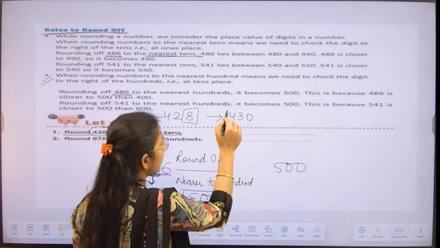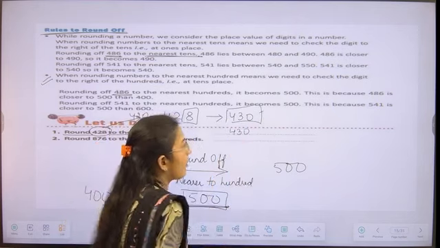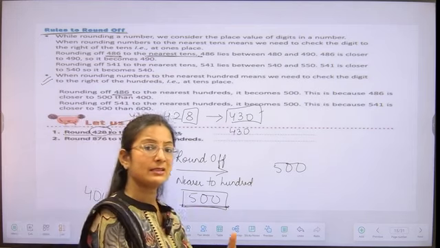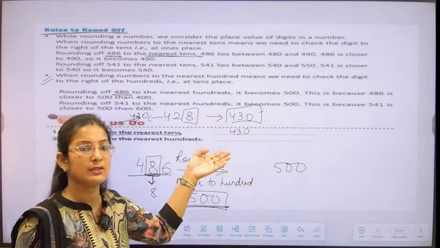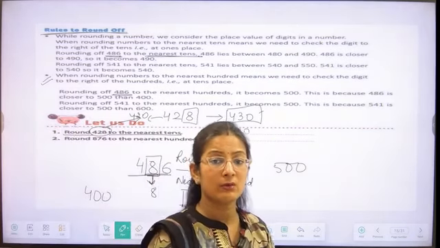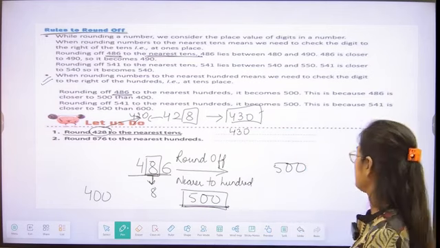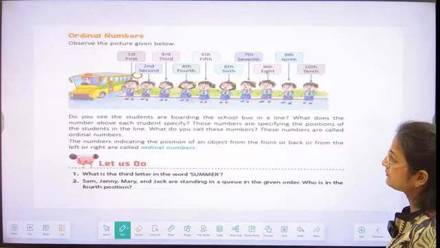It is closer to 430. So its rounding to the nearest tens is 430, students. So everyone is getting how we can find the rounding of a number? Very good, student. Let's move further.